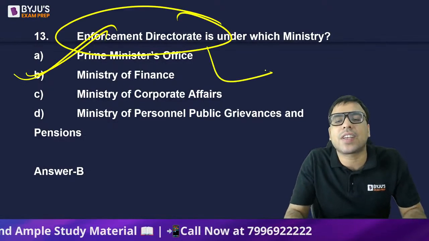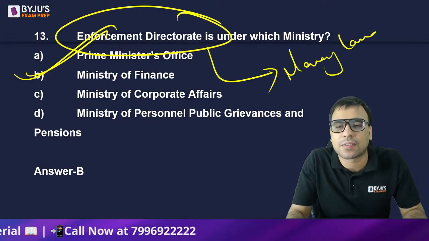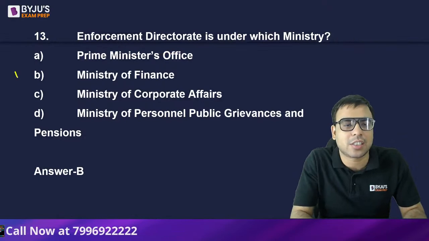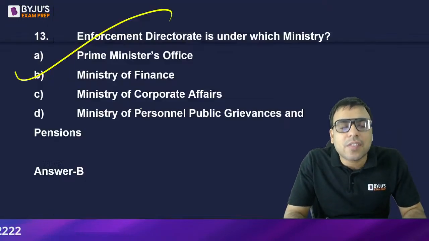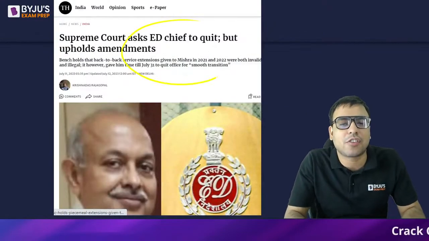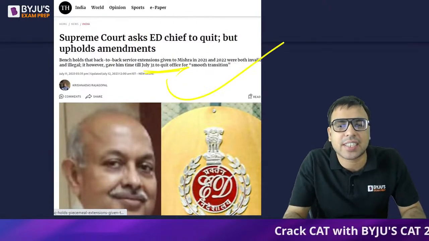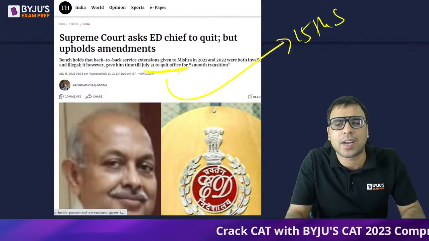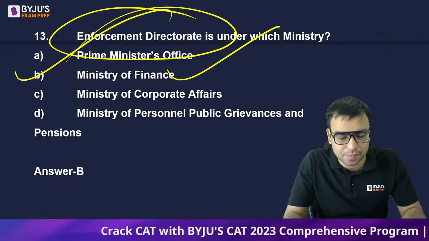It is tasked with prevention of money laundering, so it controls money laundering and all. So B is the right answer. Yes, Alauddin Haqi, all are right. Why was it in the news? Recently the Supreme Court passed an order that the Enforcement Directorate Chief should quit by 31st July. Then it extended his tenure to 15th September. It was in the news. So the Enforcement Directorate was in the news.